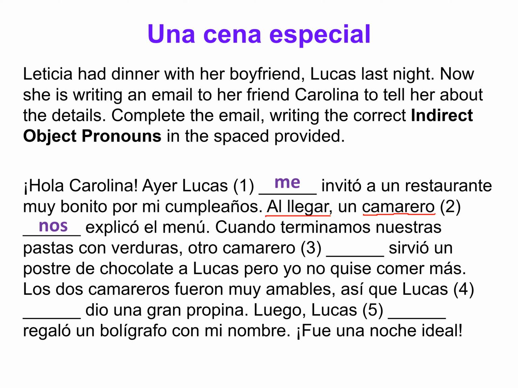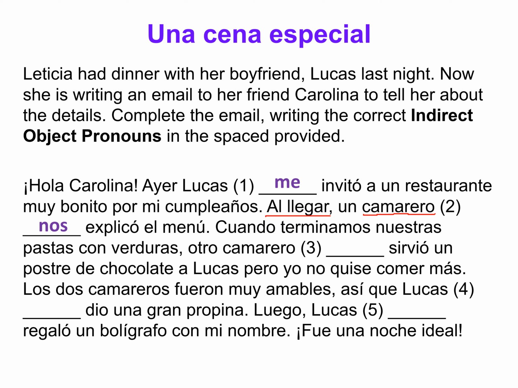In this case, we received this action carried out by the waiter for us, explaining the menu. Entonces, upon arriving, a waiter explained to us the menu. So, nos explicó el menú. That's our second indirect object pronoun.